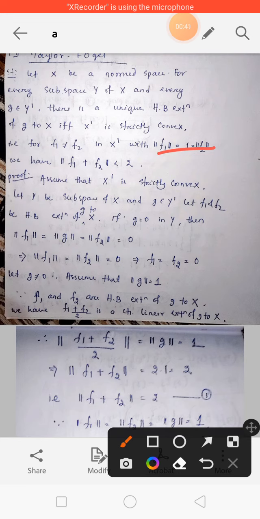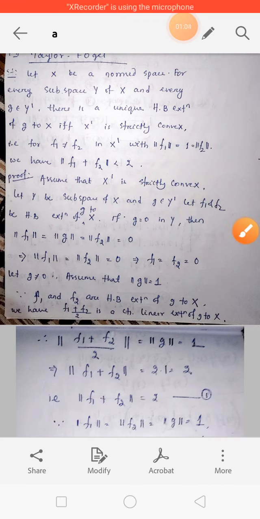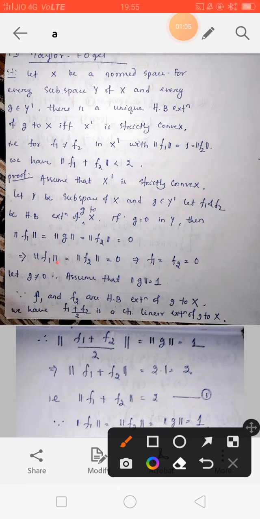That is, for f1 not equal to f2 in X dash with norm of f1 equals 1 equals norm of f2, we have norm of f1 plus f2 less than 2. So assume that X dash is strictly convex. Let Y be a subspace of X and G belongs to Y dash. Let f1 and f2 be Hahn-Banach extensions of G to X. If G equals 0 on Y, then norm of f1 equals norm of G equals norm of f2 equals 0, that is, f1 equals f2 equals 0.